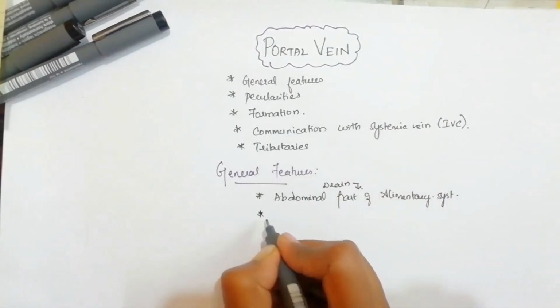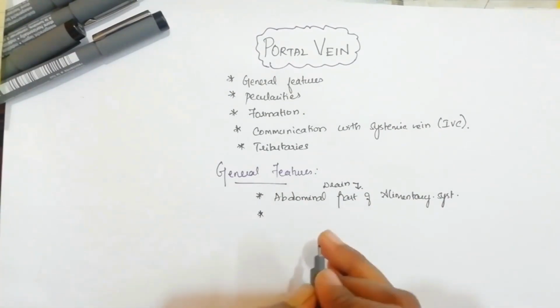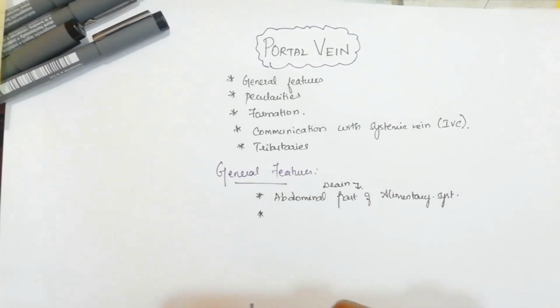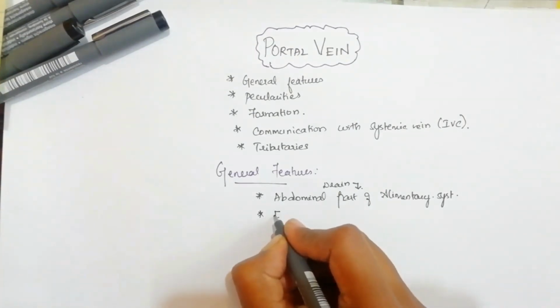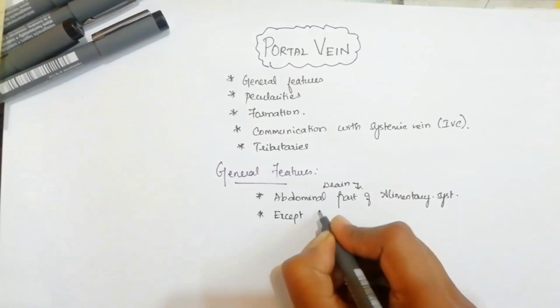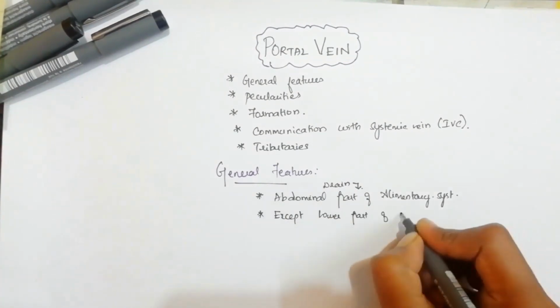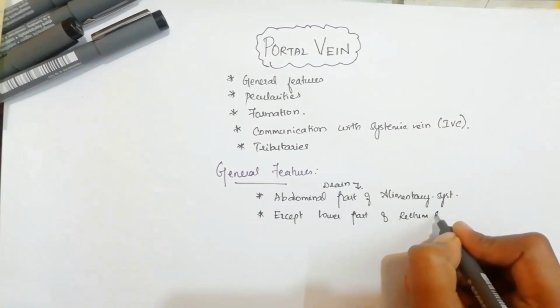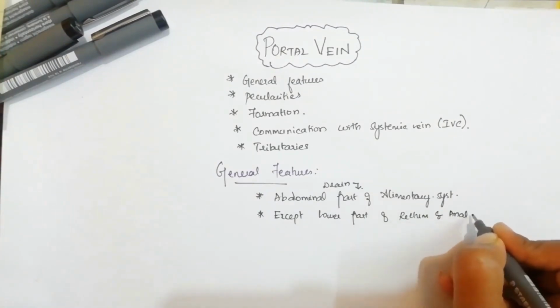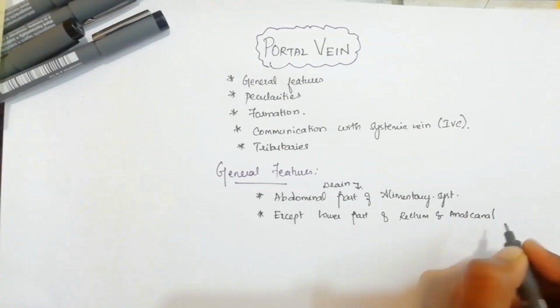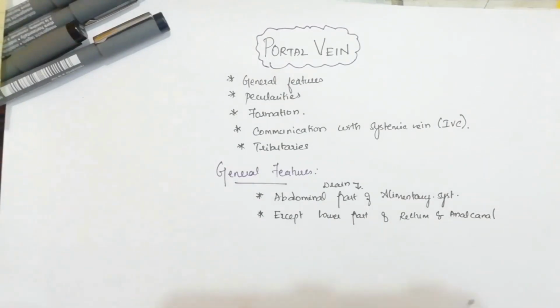In the alimentary system, I said it is starting from the esophagus till the rectum. So here what will happen is, except the lower part of rectum and anal canal, it is going to drain all the other parts of the alimentary system.